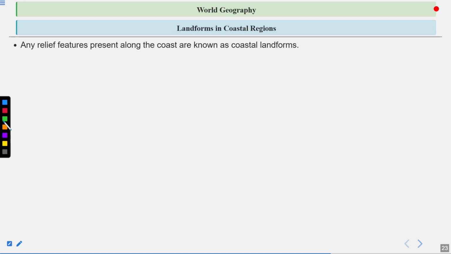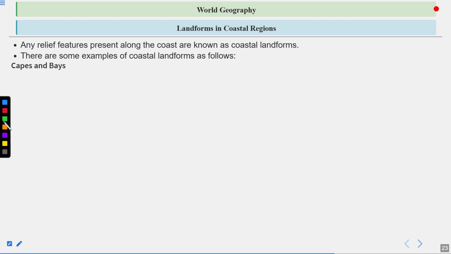Any relief features present along the coast are known as coastal landforms. So coastal landforms we are now understanding. Coastal landforms are generally formed because of the flow of seawater, and as seawater reaches the coast and comes in contact with different types of rocks, it creates the coastal landforms. There are some examples of coastal landforms as follows: